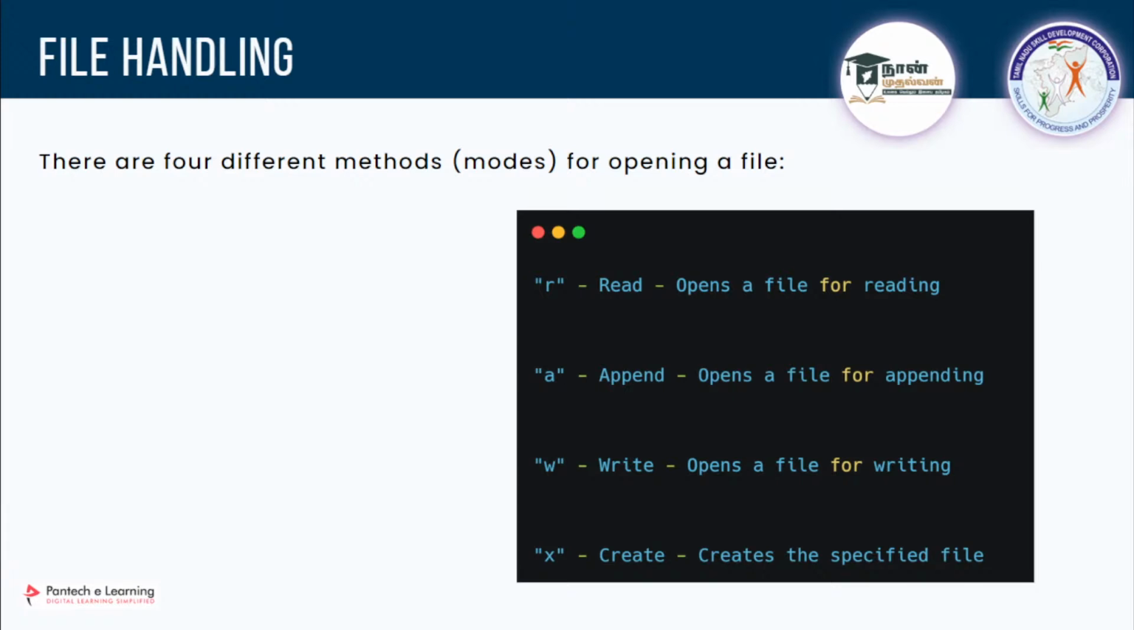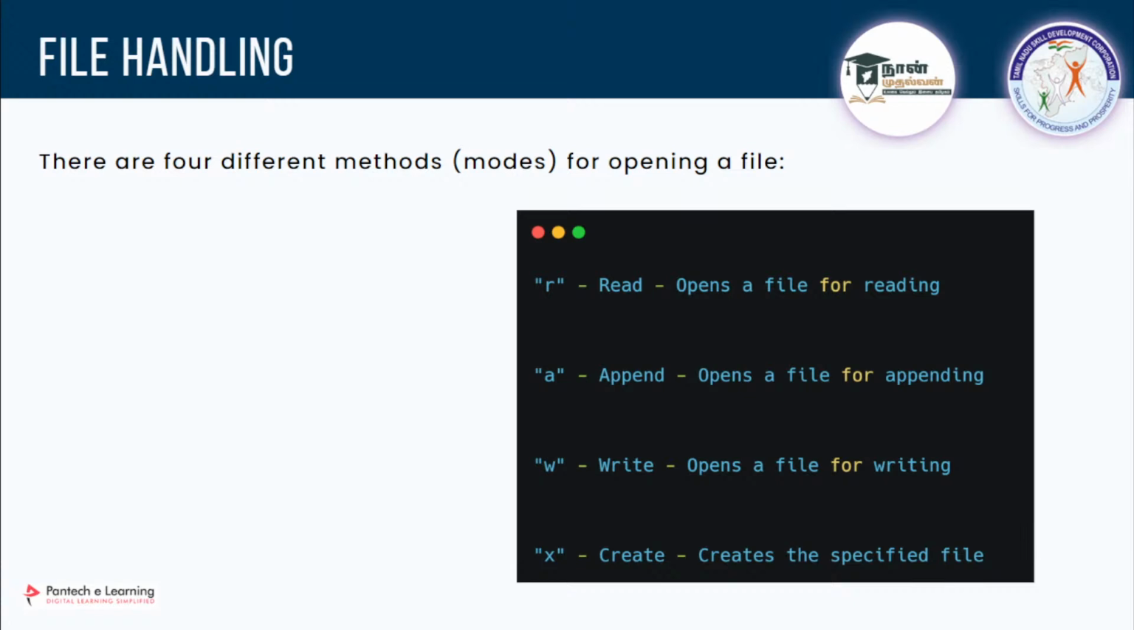Next is append. In your text file you will have some text, and if you use this append option, you can add to that existing text. If you use W, it will write, which means whatever is present there it will delete, and it is going to enter the new thing which you enter. And if you want to create a new file, you can use X.